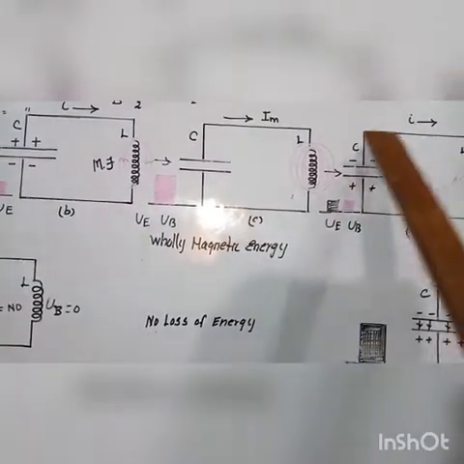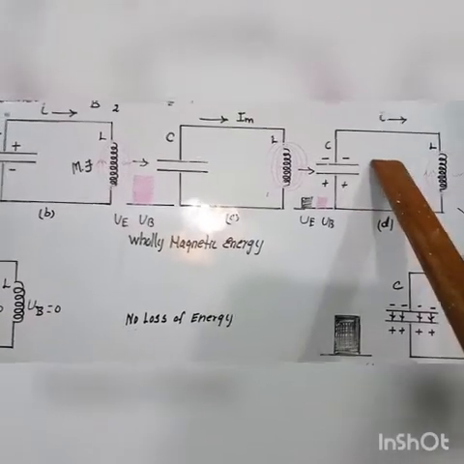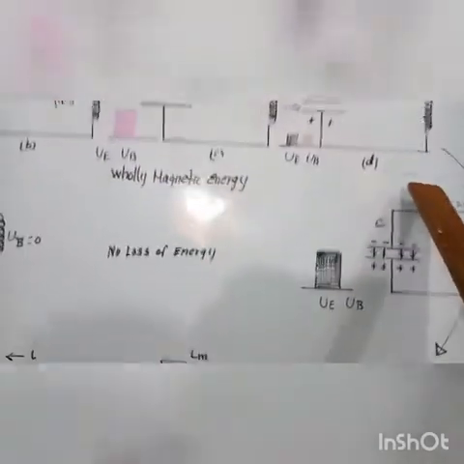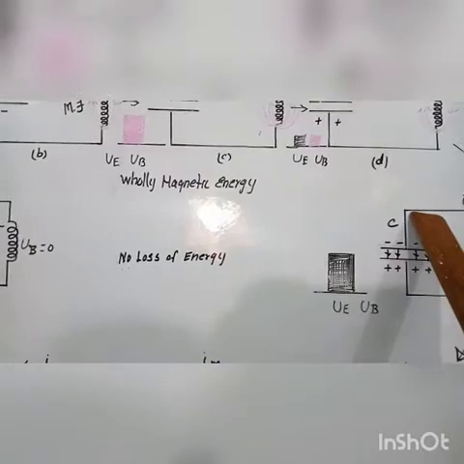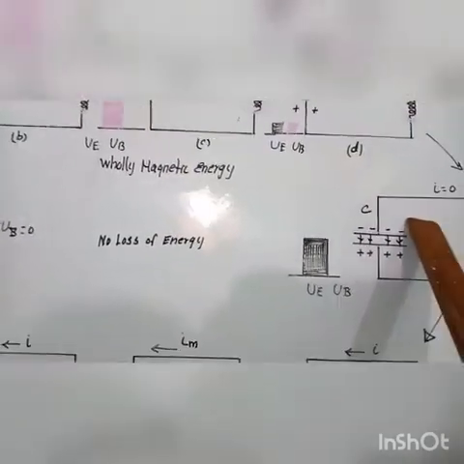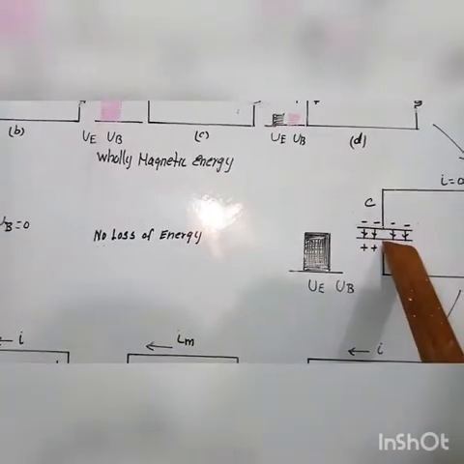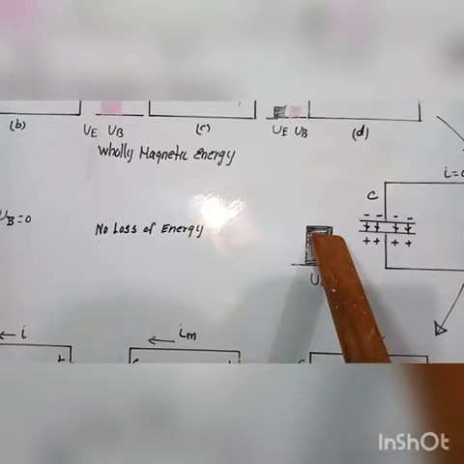The total energy is the sum of the electrical and magnetic energies. This is figure D. When the current in the circuit reduces to 0, current I is equal to 0. Here, current I is equal to 0. The capacitor becomes fully charged in the opposite direction.